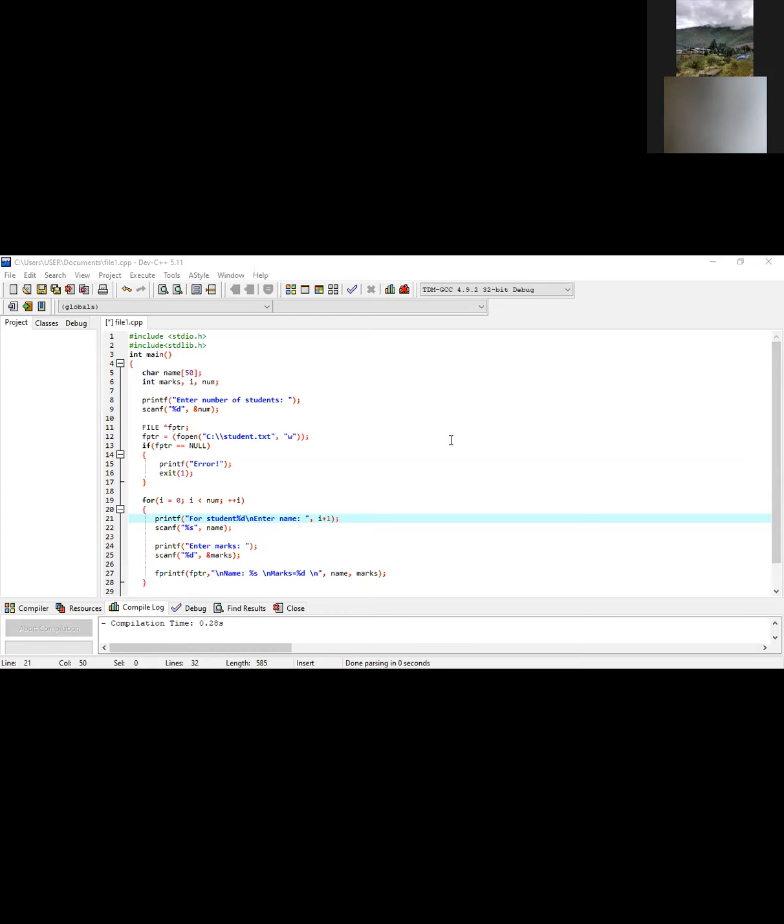So first of all, we know that we have to write hash include stdio.h. And for working with a file, we declare one more header file here, which is stdlib, standard library. Some file related system defined functions are there. So unless you define that one, maybe the compiler will show some error. So that's why when we work with a file, we use hash include stdlib, standard library.